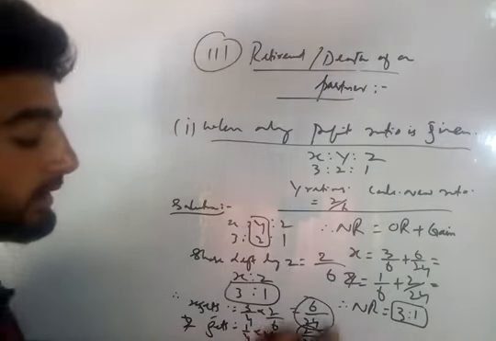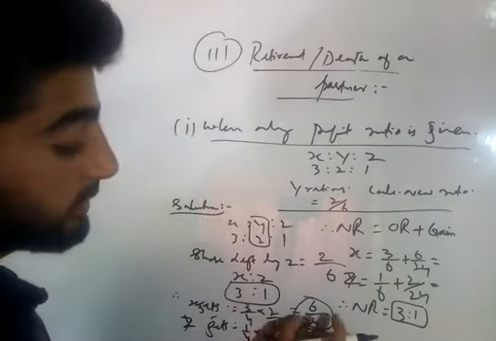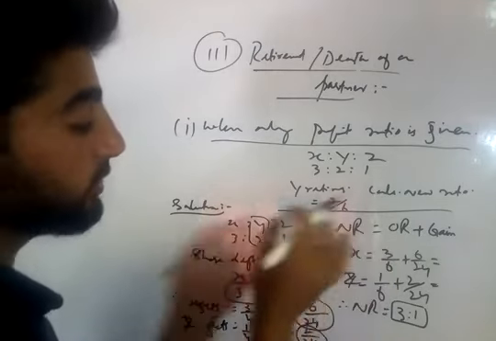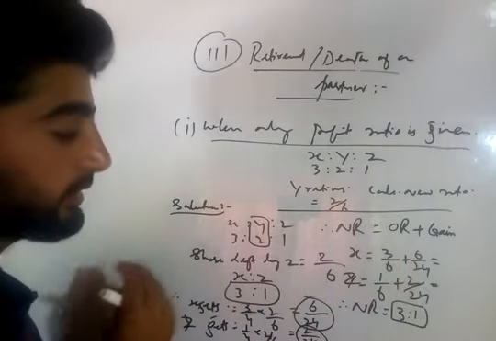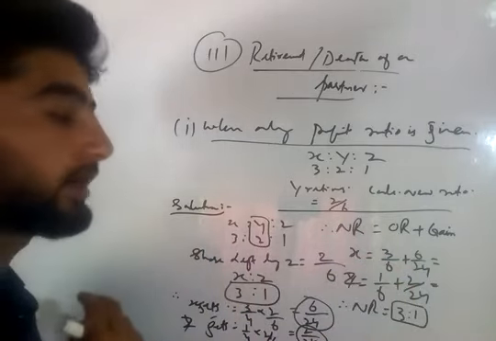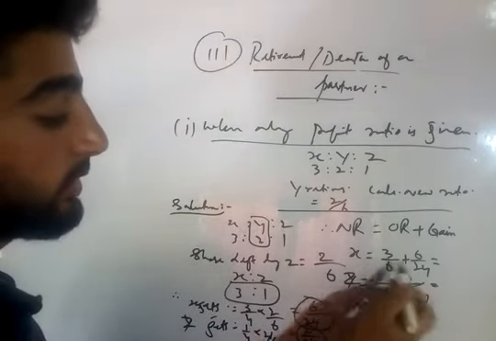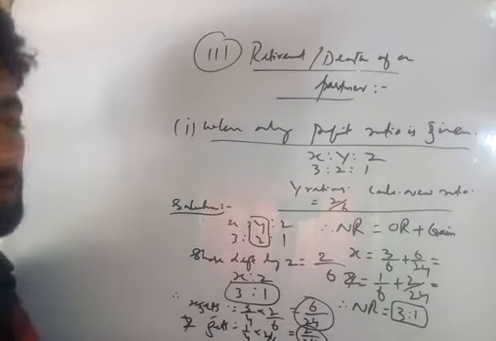These are their gains. When we calculate, new ratio is equal to old ratio, the ratio they already have, plus how much they have gained due to this retirement. Old ratio plus gain, and that will come out to be 3:1.